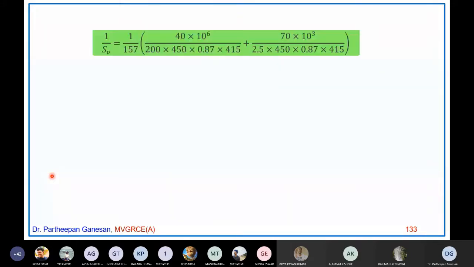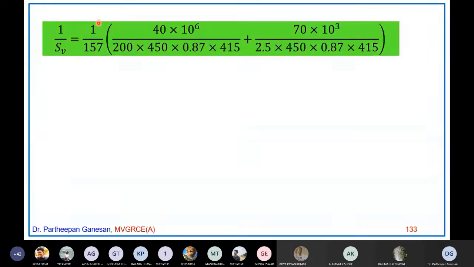So if you do that, 1 by SV is equal to 1 by ASV into TU divided by B1 D1 0.87 Fy plus TU divided by 2.5 D1 multiplied by 0.87 Fy. So if I compute this one, my SV is coming to be 111 mm. This is my first value.